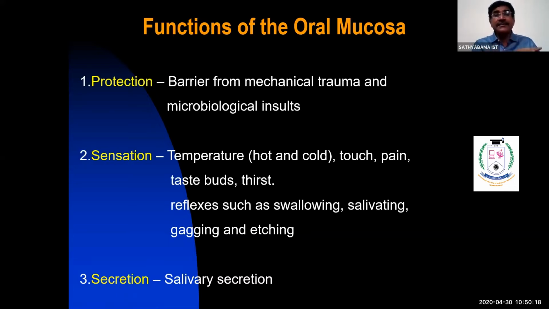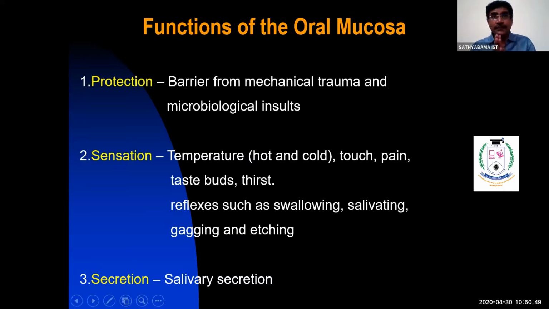Inferiorly it is the dorsum of the tongue and posteriorly is the tonsil. This is how the mucous membrane is present in the oral cavity. Okay, when you see the oral mucosa with your naked eye, or when you examine your oral mucosa, it is pale pink in color. You go home and just open your mouth, and when you examine your mucosa or cheek, inside the cheek, inside the lip, and tongue and gums, gingiva, it appears coral pink in color.